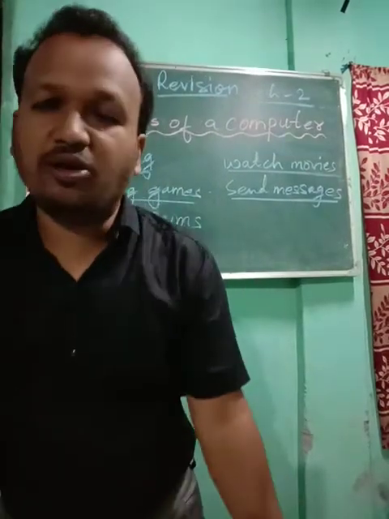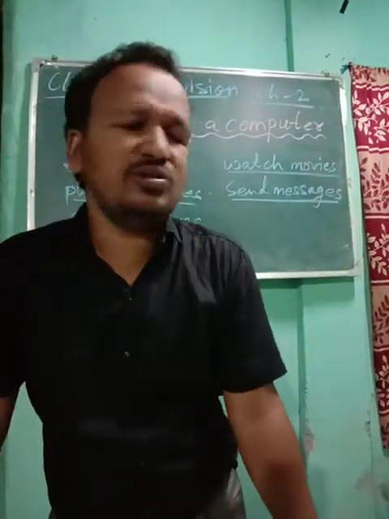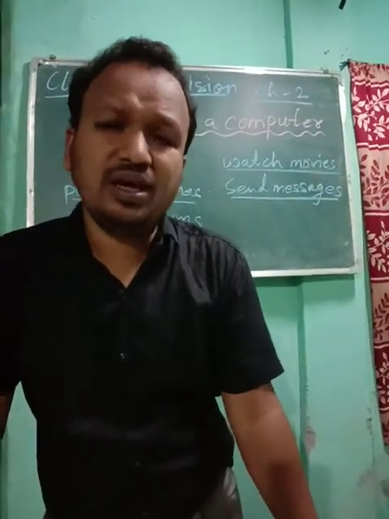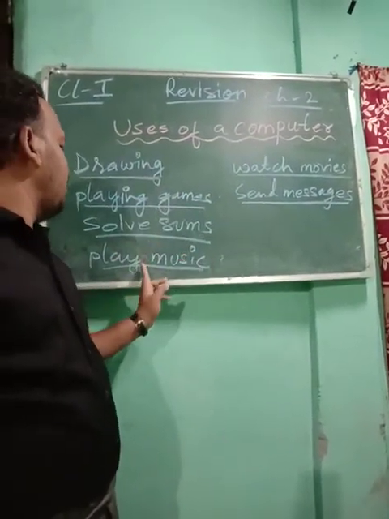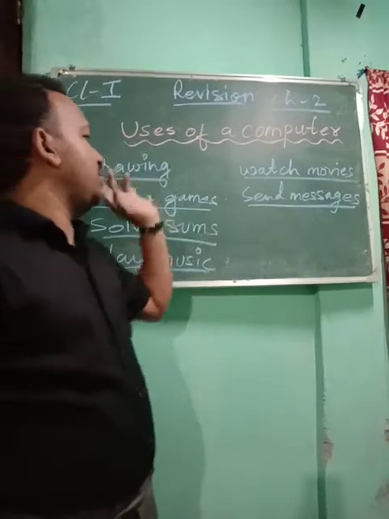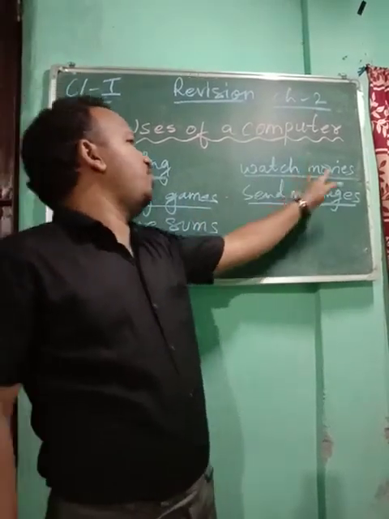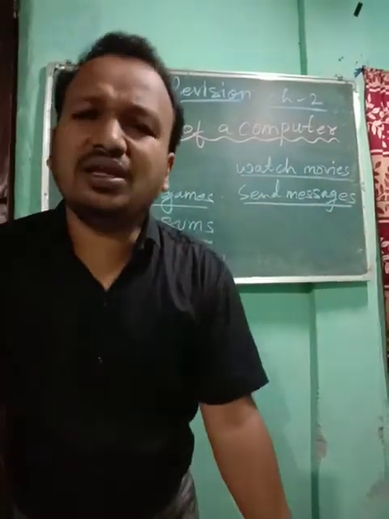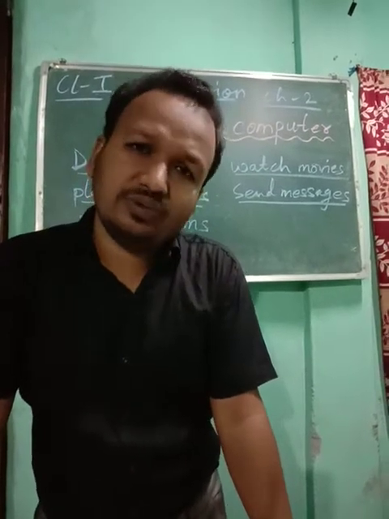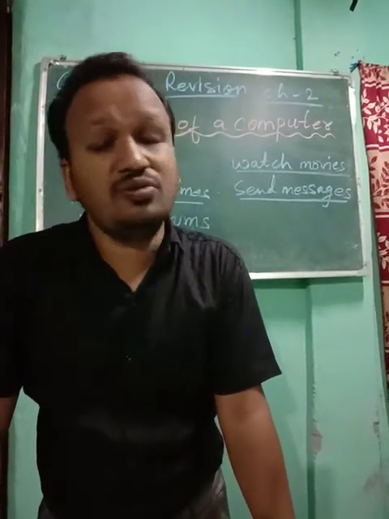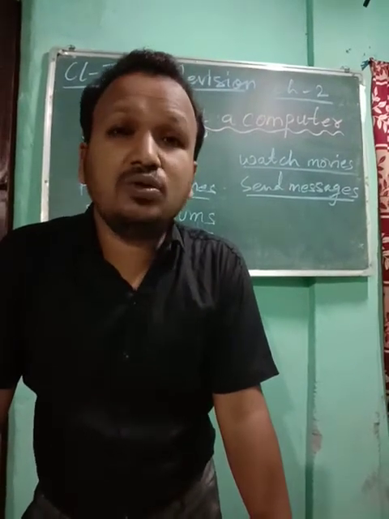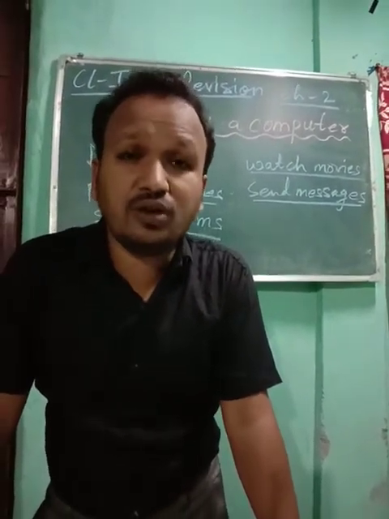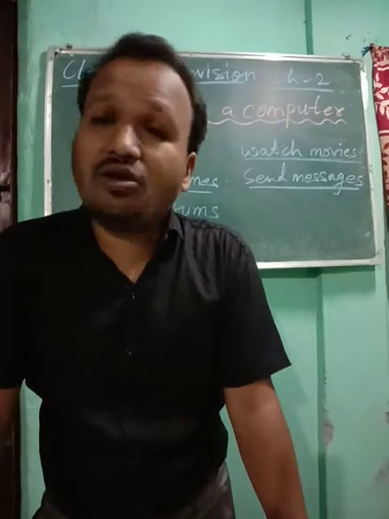No, a computer cannot keep things cool and fresh. But drawing, playing games, solving sums, playing music, watching movies, sending messages, all of these can be done with the help of a computer. These are the uses of the computer. But keeping things cool and storing food for a long period of time cannot be done with a computer.